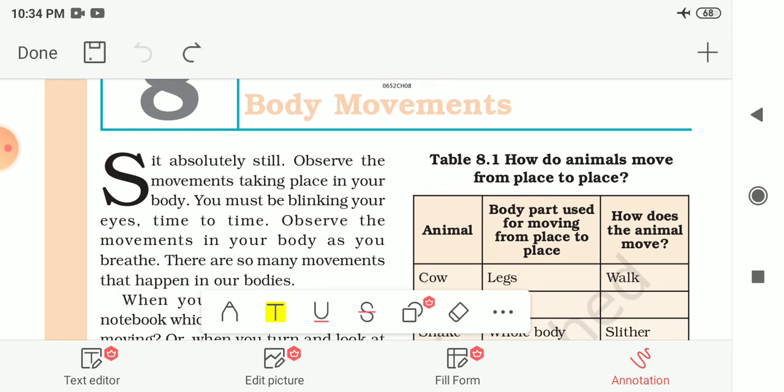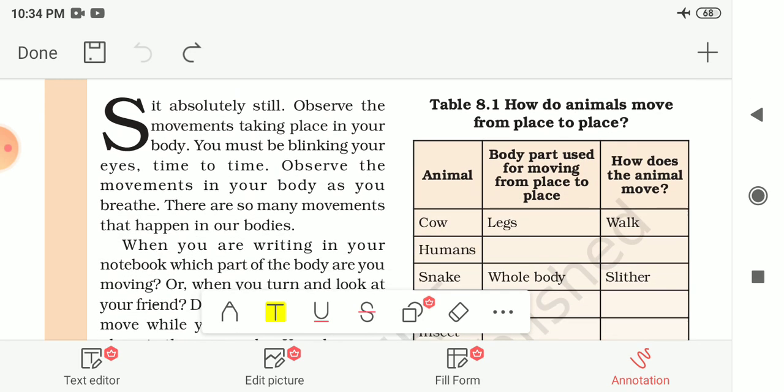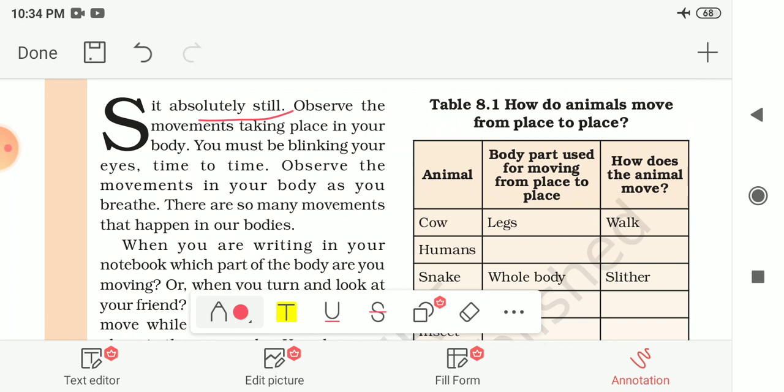Sit absolutely still. That means sit straight and do not do anything, and observe the movements taking place in your body. You have to observe the movements that are taking place in your body. So you must be blinking your eyes from time to time. Then observe the movement in your body as you breathe. As you breathe, some of your body parts are moving. So observe this movement, and then there are so many movements that happen in our bodies.